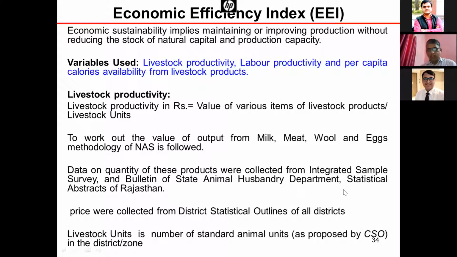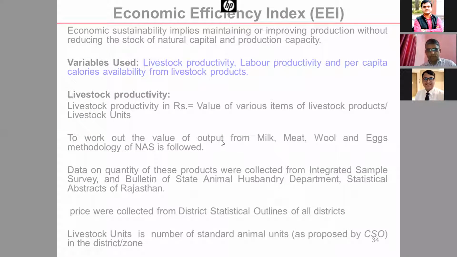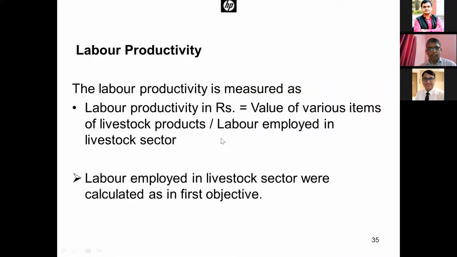And then second is labor productivity. It was measured as the value of various items of livestock product, the same value of output from livestock divided by the number of labor employed in livestock.